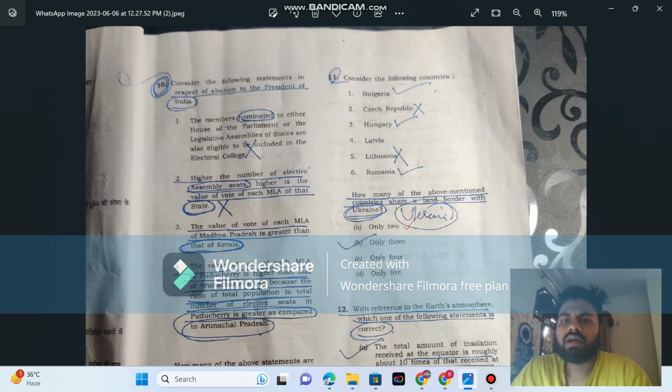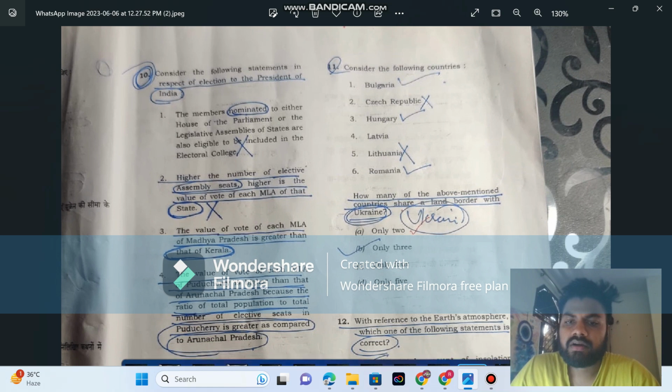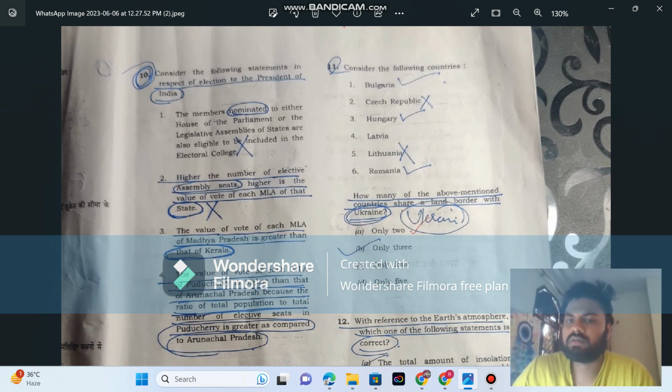Okay. 11th, I marked it wrong because only two. Bulgaria is not there. My mnemonic is something before Botswana, not Bulgaria. So I marked it wrong. But Hungary and Romania, so only two.